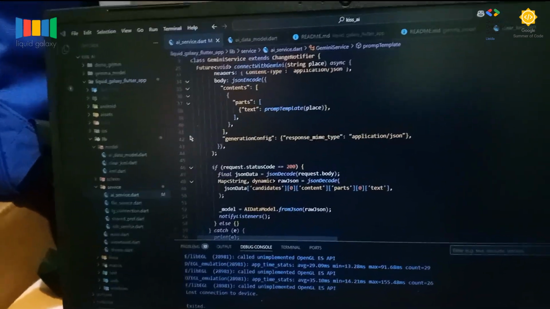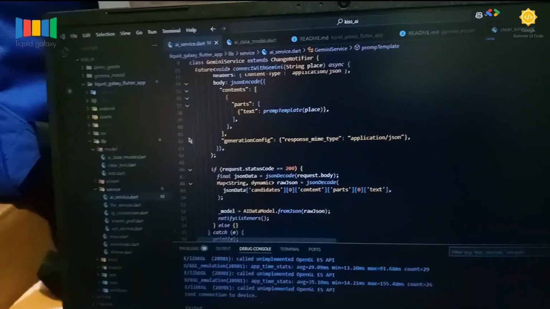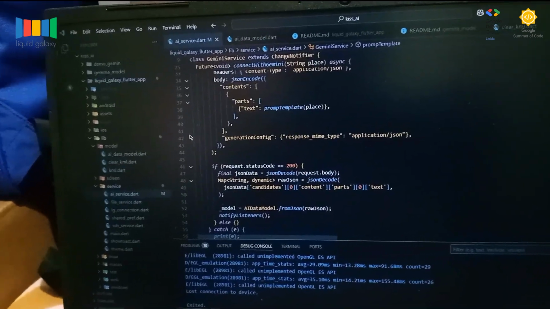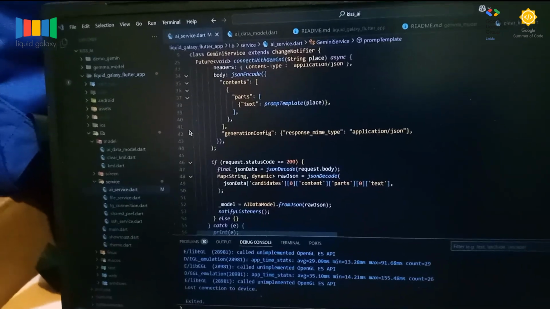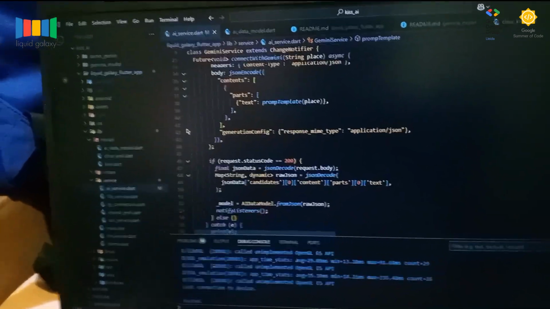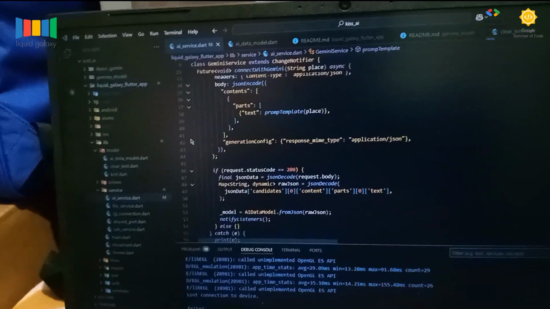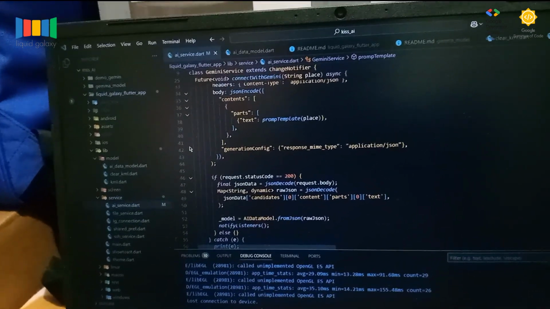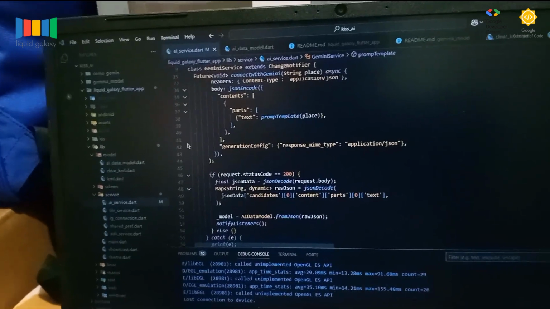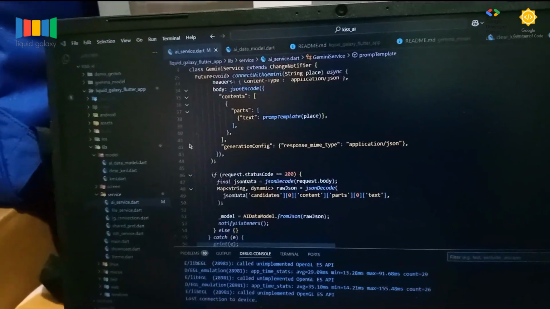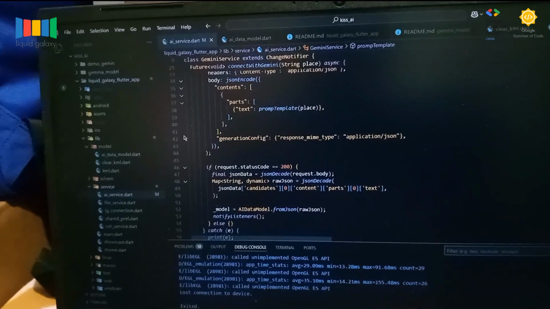Then we send the coordinates using KML to Liquid Galaxy, which reacts and navigates to that specific location. And we are using the Flutter TTS package to read the description and facts of that location.